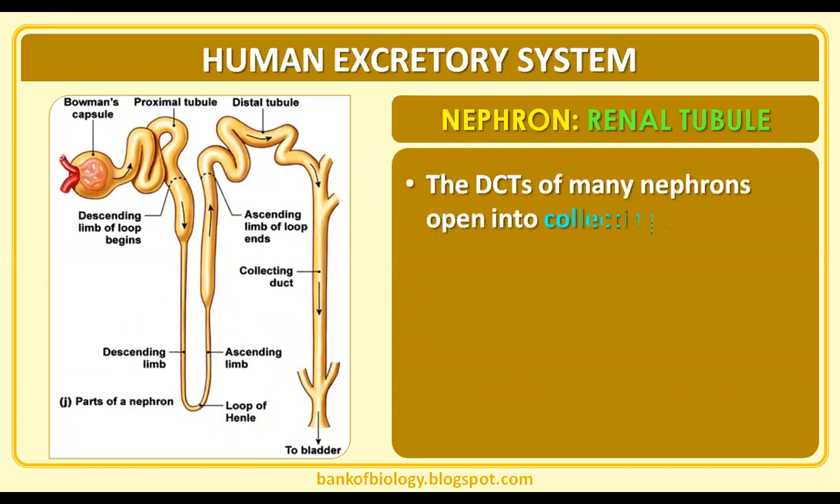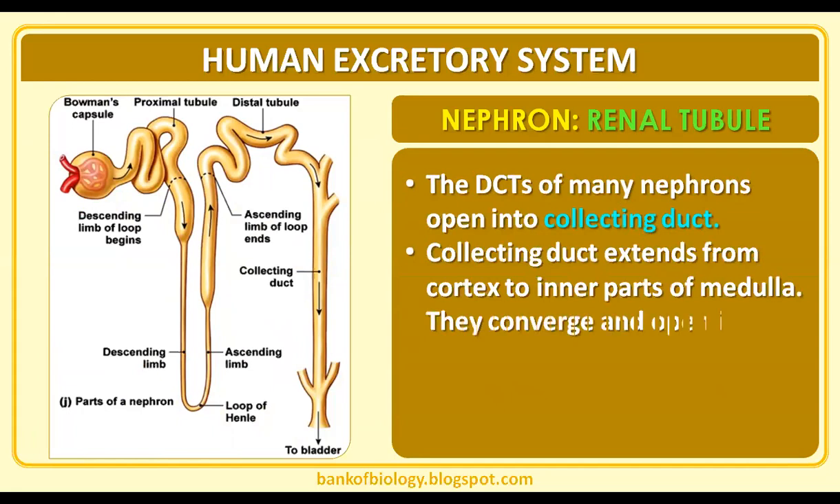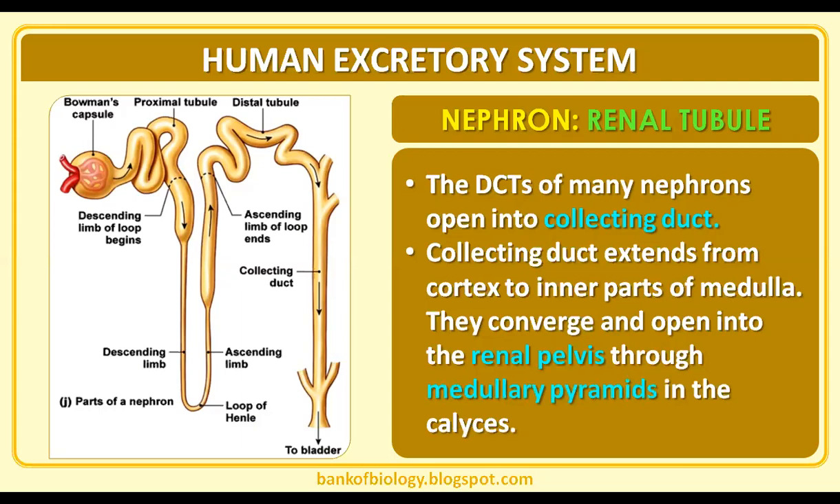The DCT of many nephrons opens into the collecting duct. The collecting duct extends from the cortex to the inner parts of the medulla. They converge and open into the renal pelvis through the medullary pyramids in the calyces.